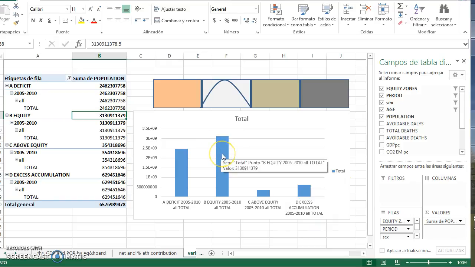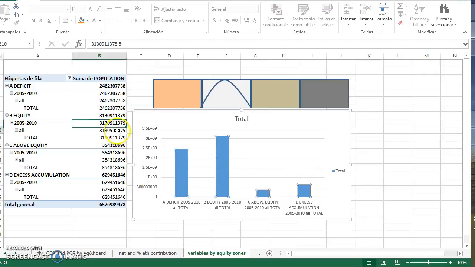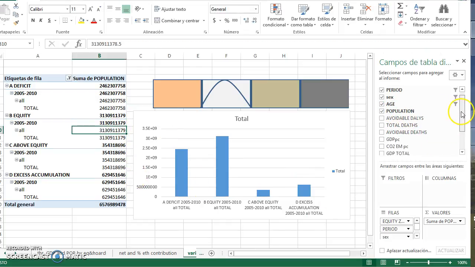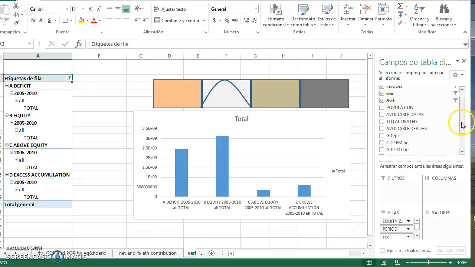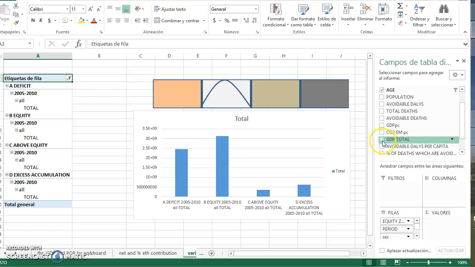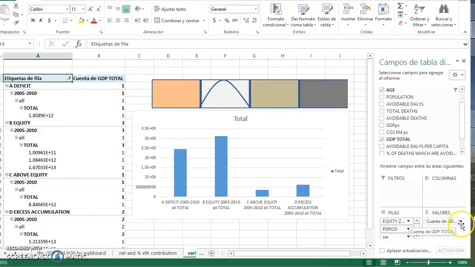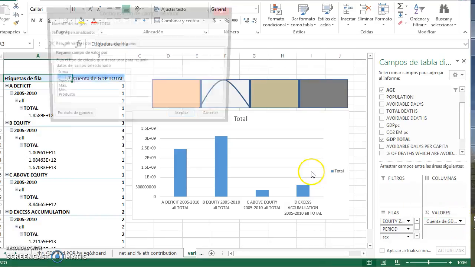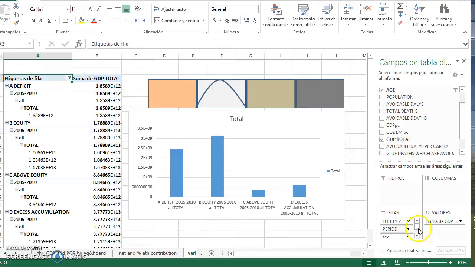In this case, we're looking at the population, but if you click on any of these numbers, you'll see other variables that you can use, and we will help you see how you can choose, for instance, total GDP, and then have it there. You just need to change the value to the sum of GDP of all countries, and you will see here how it will apply. You just need to take the GDP away.